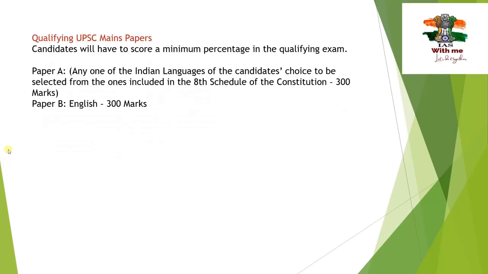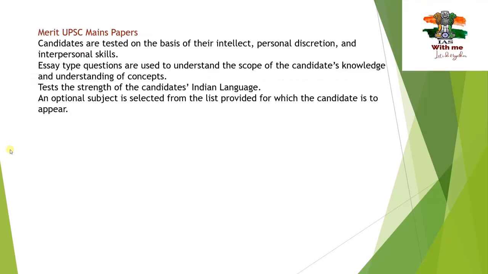In the qualifying UPSC mains papers, candidates will have to score a minimum percentage. Let's look at this qualifying exam. Paper A: any one Indian language of the candidate's choice, to be selected from those included in the 8th Schedule of the Constitution, 300 marks. For 300 marks, you can select any Indian language. Of course, if you want, you can select English or your mother tongue like Telugu, Kannada and Tamil. Paper B is English, a compulsory English paper for each and every aspirant.